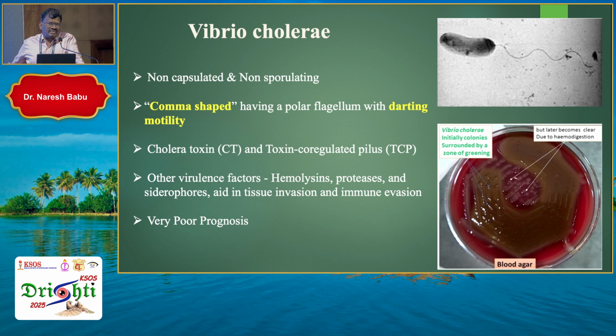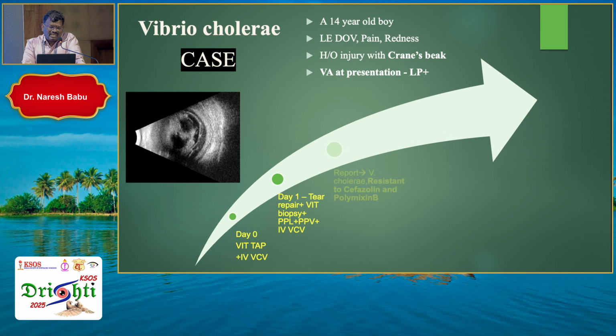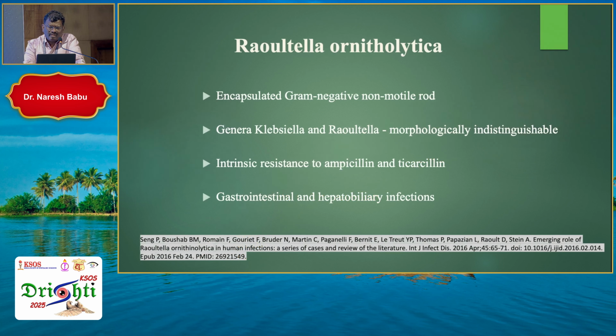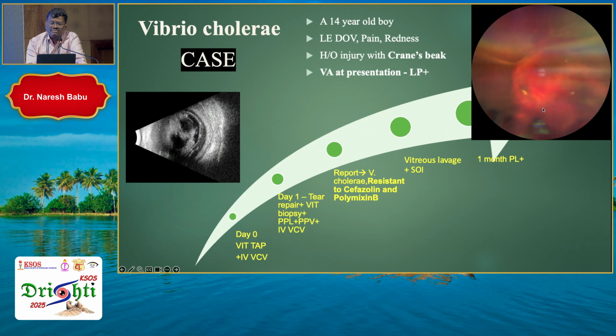And this is not a post-op case, but I would still like to mention a very rare organism, Vibrio cholerae, coming to us with endophthalmitis. This was diagnosed based on culture. This patient neither had watery stool nor watery discharge in the eye. He came with just a beak injury. But if you see the final outcome, the whole retina is crumpled over the disc with bare choroid. The patient was just PL, and the outcome was very bad.